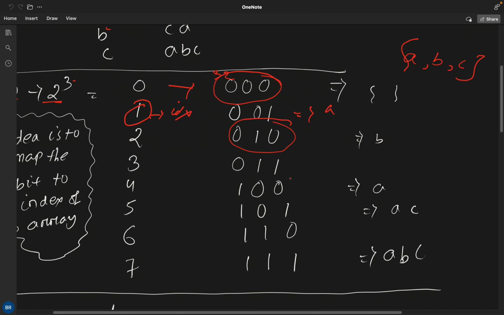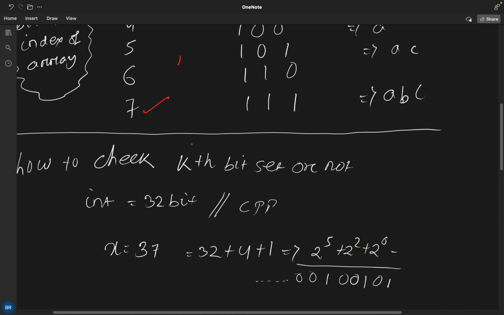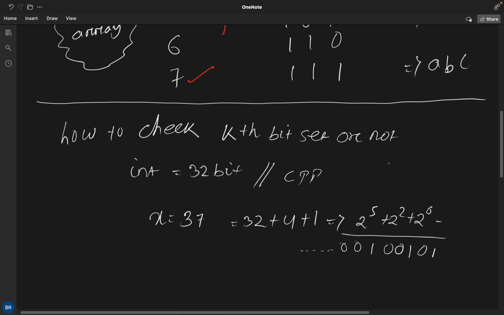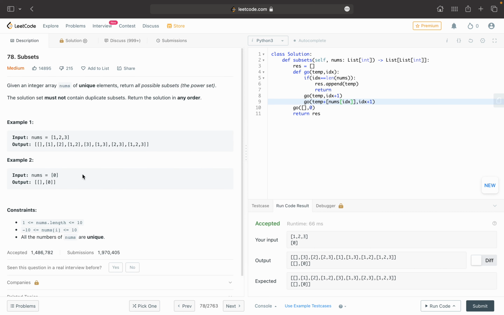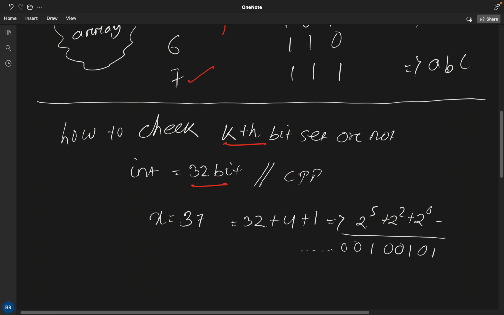Now everything boils down to how to check whether a bit is set or not, because we will be iterating from 0 to 2 to the 3 minus 1, which is 7. This is another question: how to check whether the kth bit is set or not. As I have told, in C++ it is 32-bit, it may be 64-bit, but we are not considering that right now, as our constraint is at max about 10, so it will be sufficient in this range.